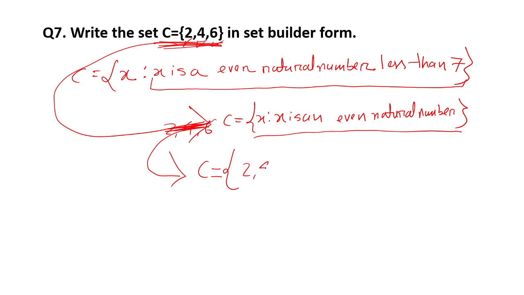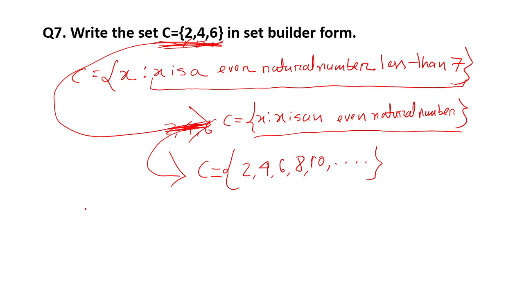Here you will get 2, 4, 6, 8, 10. It will continue because there is no restriction. Here there is a restriction: your even natural number should be less than 7. But here there is no restriction, no limitation. So you will go like this: 2, 4, 6, 8, 10, 12, whatever you like. So these are very important points.